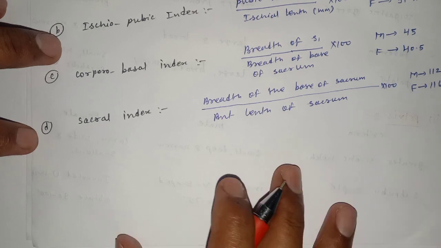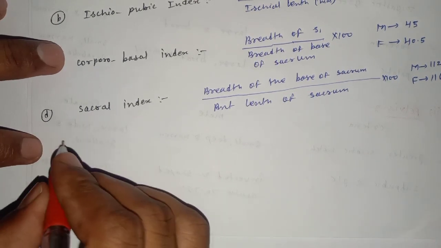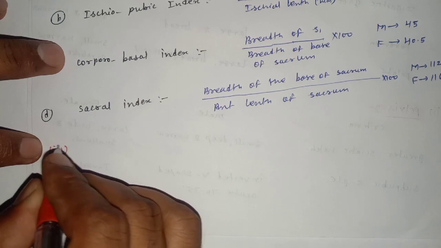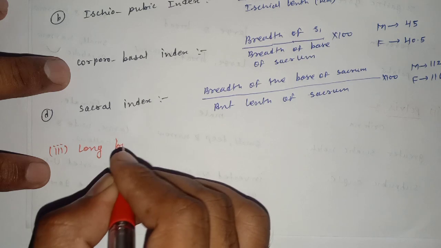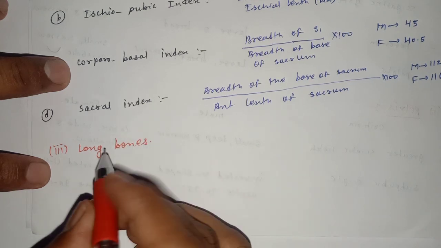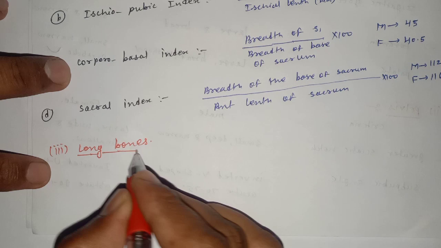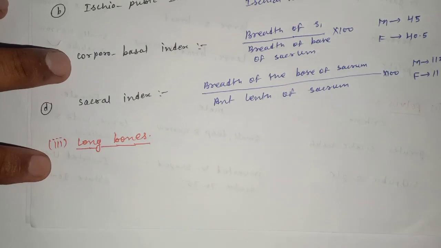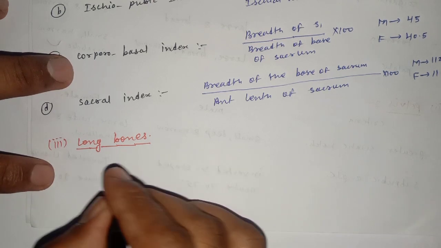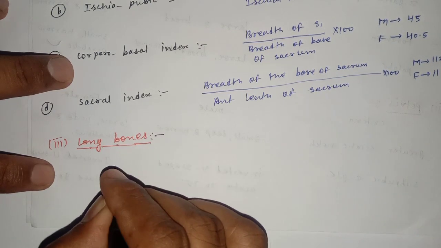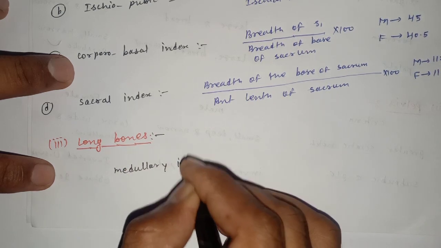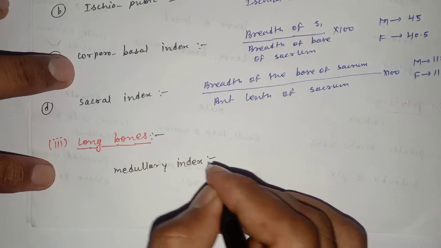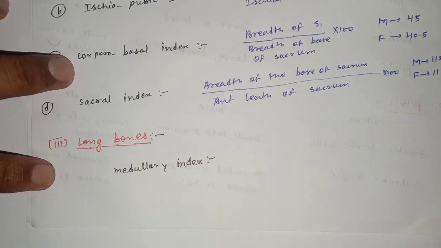Now the last bone is the long bones. In determination of sex by the bones, the last one is the long bones. There is an index, the medullary index. What is the medullary index?